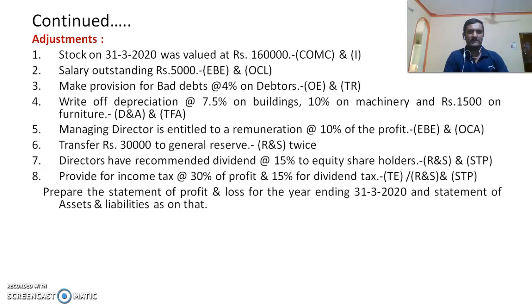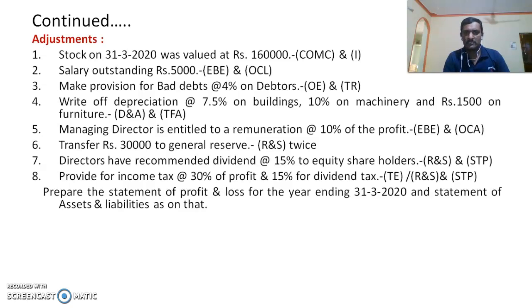Now come to the adjustments. Regarding adjustments, there is provided information about the closing stock. It is to be taken. So first of all, let me tell about the adjustments. There is a rule that each and every adjustment is to be effected twice: once in the statement of assets and liabilities, and again in the statement of profit and loss. So first of all, here the closing stock, we have to adjust in the cost of materials consumed, and then we have to take it to the inventories under the statement of assets and liabilities. Then salary outstanding is an item of employee benefit expenses, and is also to be taken under other current liabilities. Then make provision for bad debts on debtors.